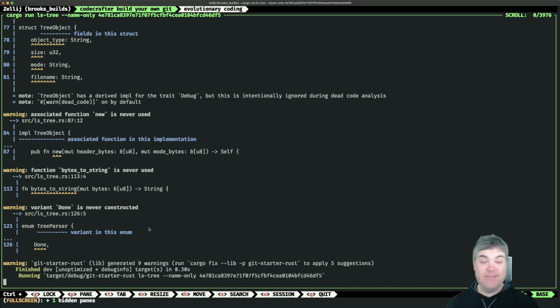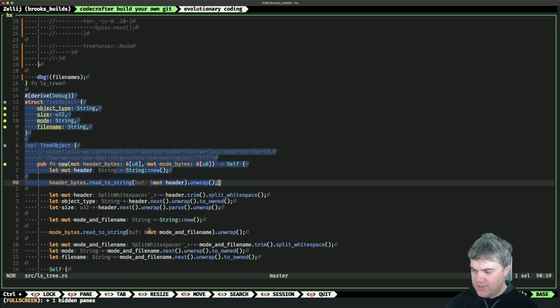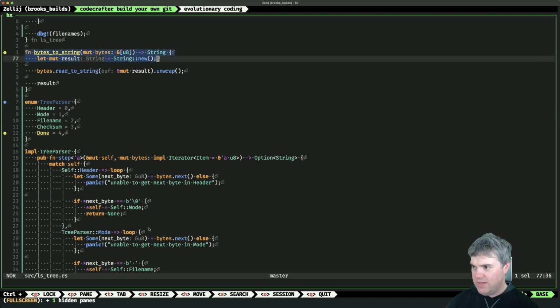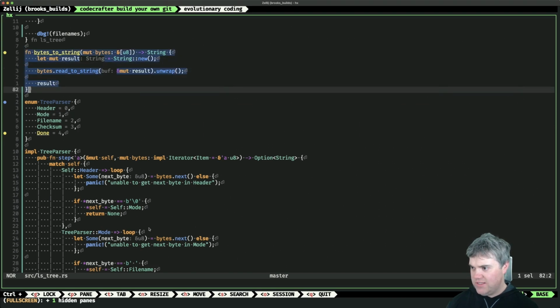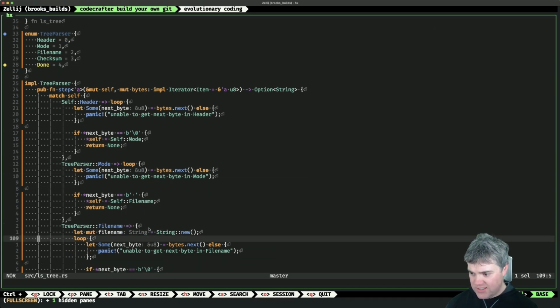So, the fact that this is stuck here. We are in an infinite loop. Yay! Oh no. Okay. I don't need any of this tree object stuff anymore. Don't need this bytes to string. We're not using this. Okay. What are you upset about? Done is never constructed. That would obviously cause us to be a problem.